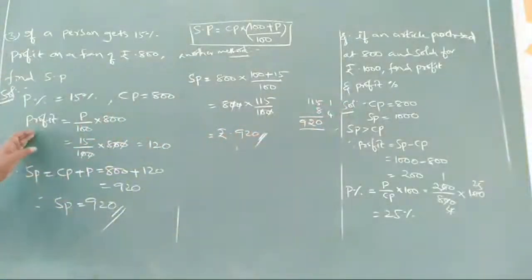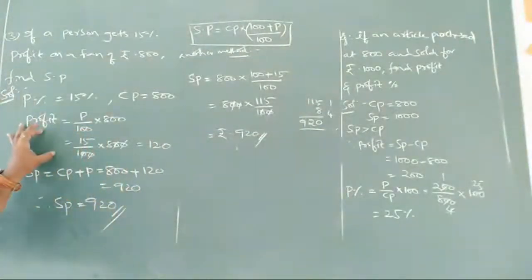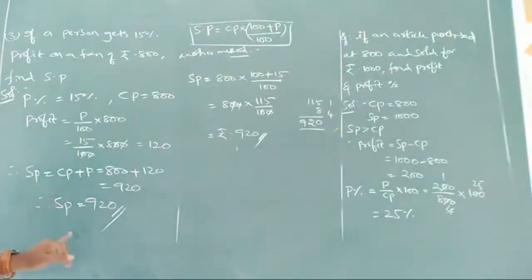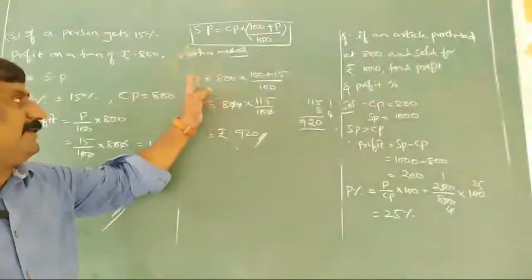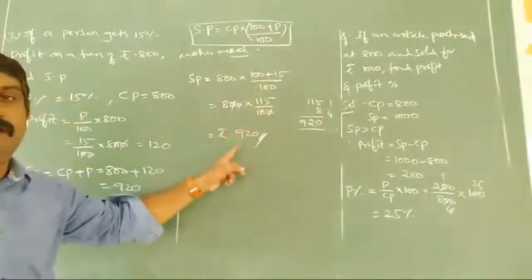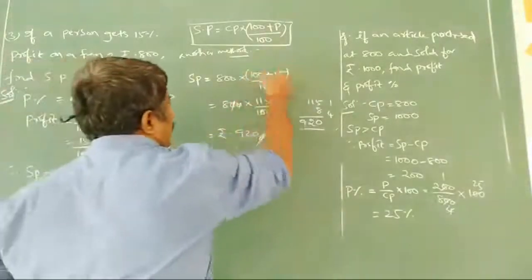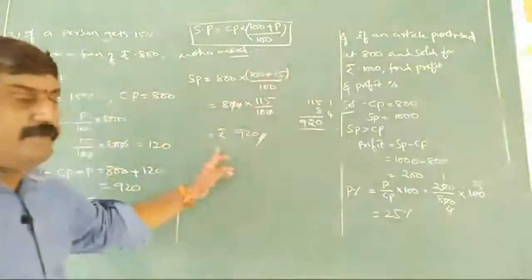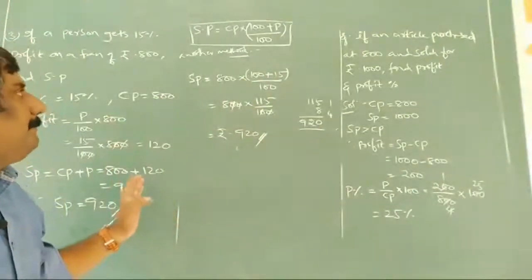In this method and in the earlier method, if you observe, first we find the profit of the given article, and later we add it to CP to get SP. According to the formula, we directly get SP equal to CP into 100 plus profit by 100. So we directly get the answer 920 rupees. This is the best method which we will use directly for competitive exams. Okay, next.